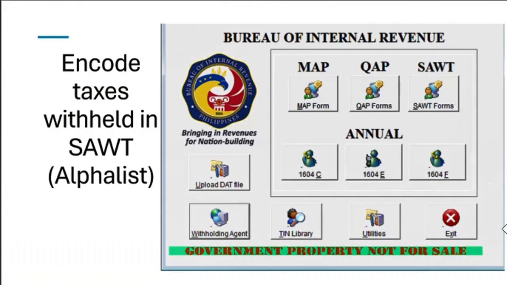After which, that is the time that we encode the taxes withheld to the summary alphalist of withholding taxes through the Alphalist data entry system, which we are actually familiar with because that is also the same software that we use when we encode the taxes that we withhold from our suppliers. Pero dito ninyo po siya i-encode, dito sa aking binilugan.